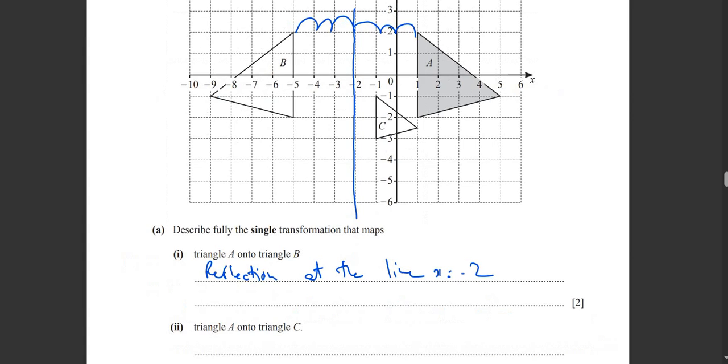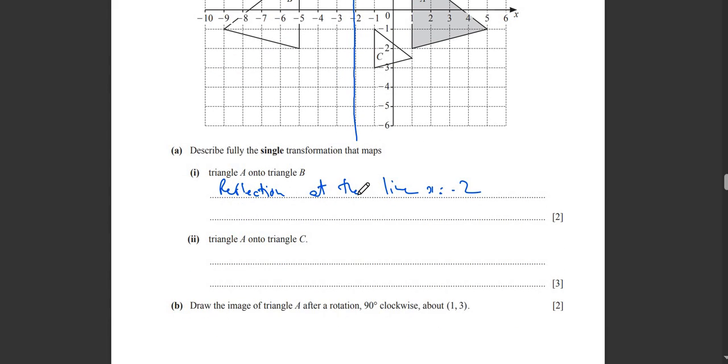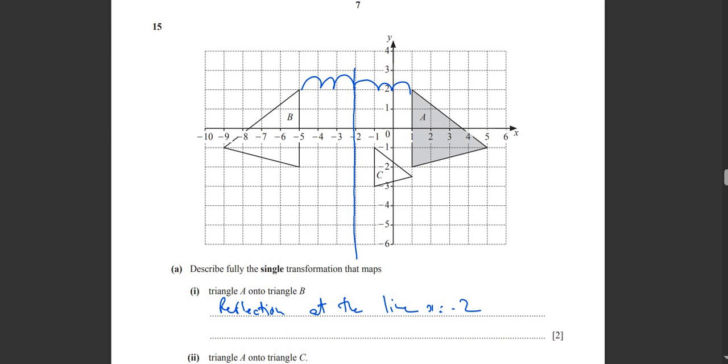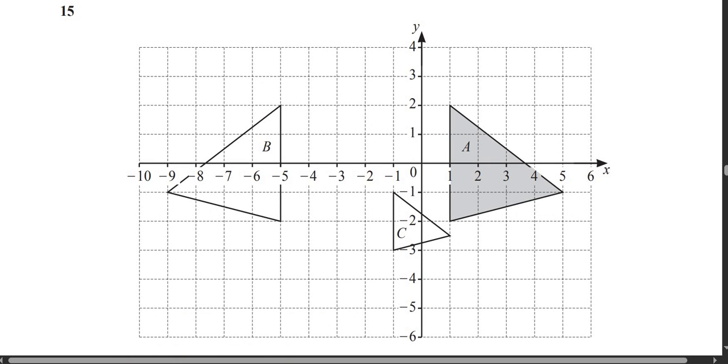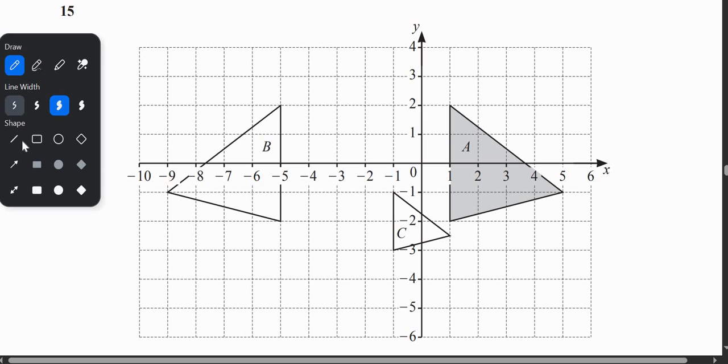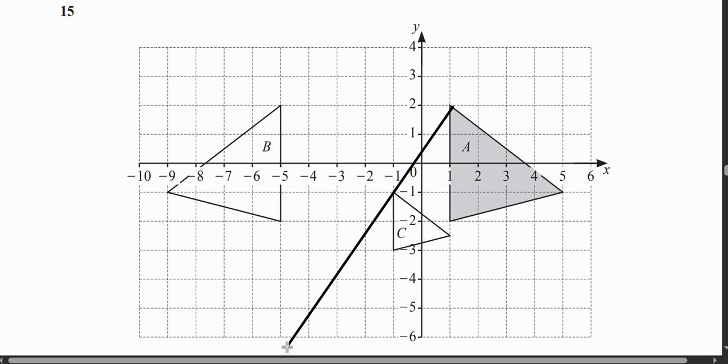2 marks for free. Then it says triangle A onto triangle C. Look, from the question I can already see... I guess I don't have a scale, but okay, just give me 1 minute. Yeah, I got some things that I needed. Now I'm gonna show you guys. Whenever you have a question like this, make sure you join the lines. Okay, join them. Have I joined them wrong? Just give me 1 minute.